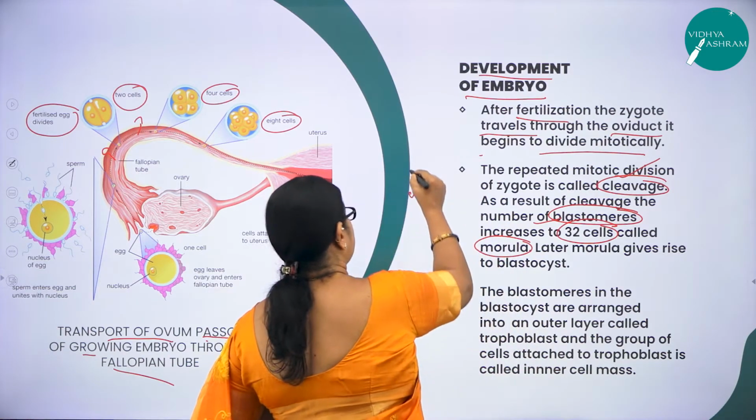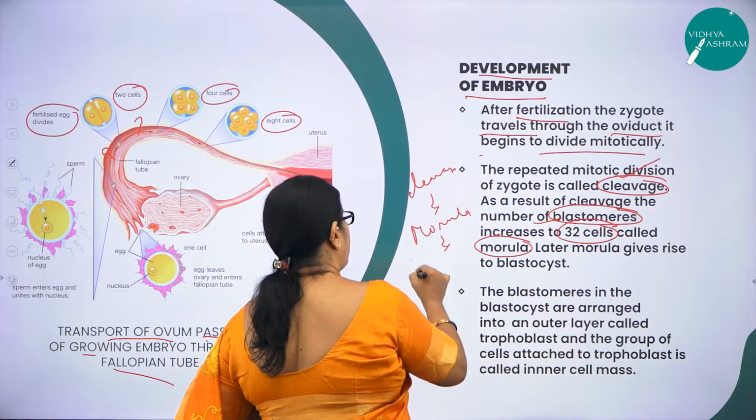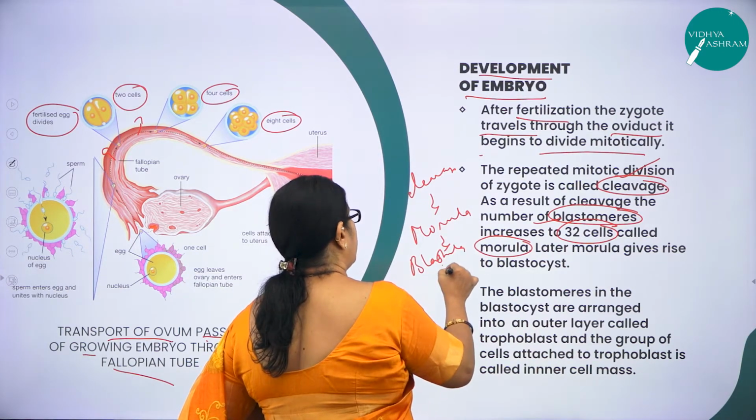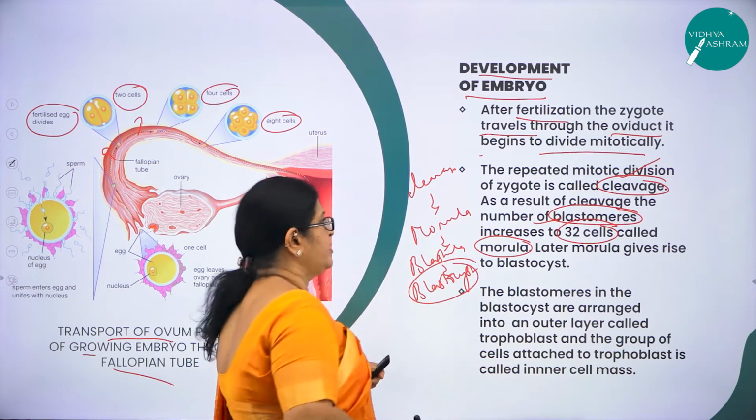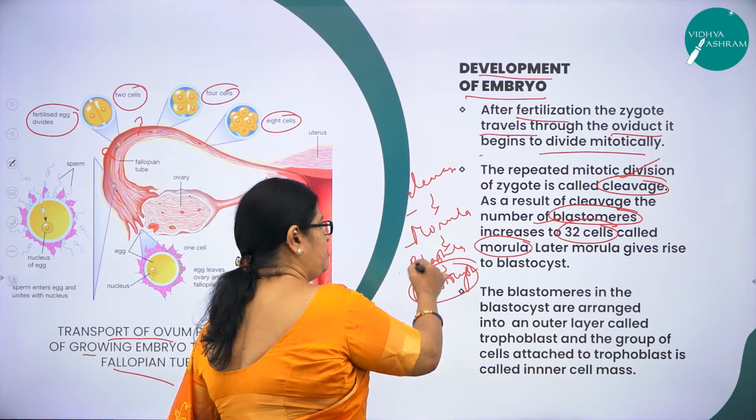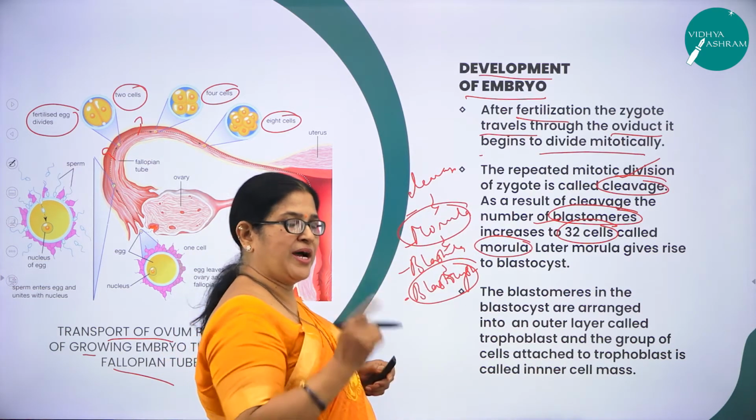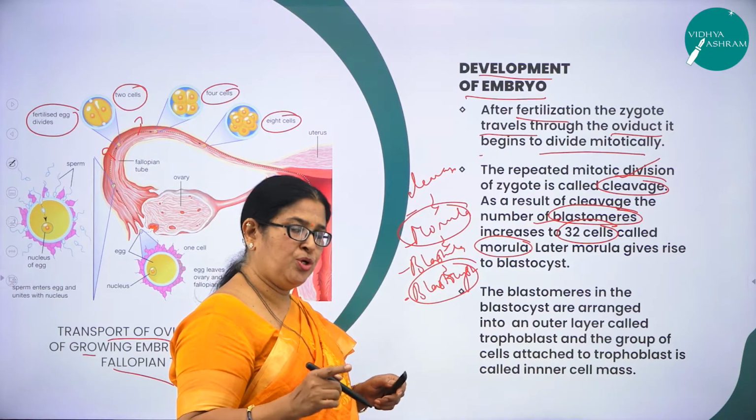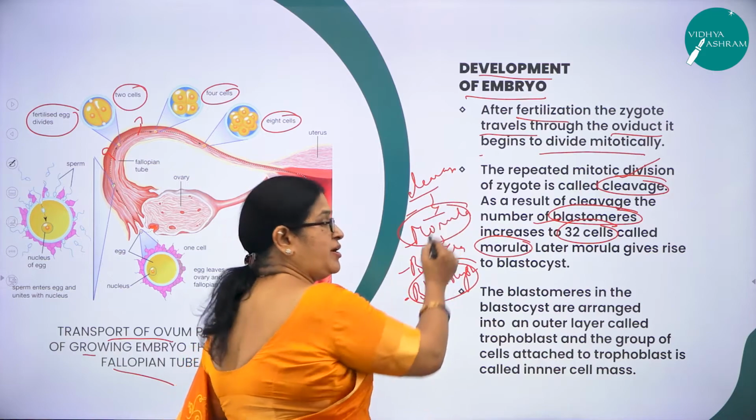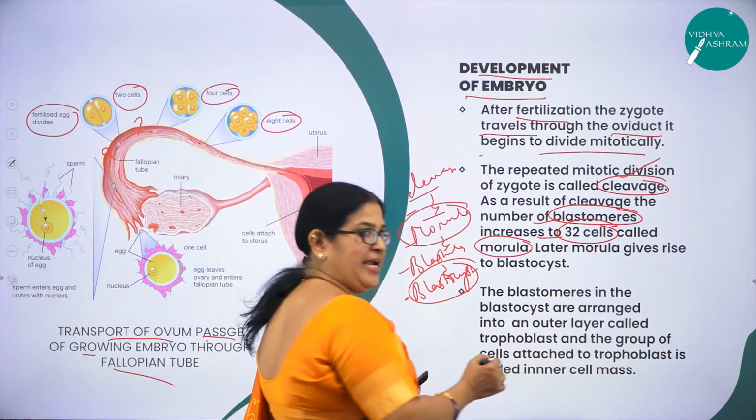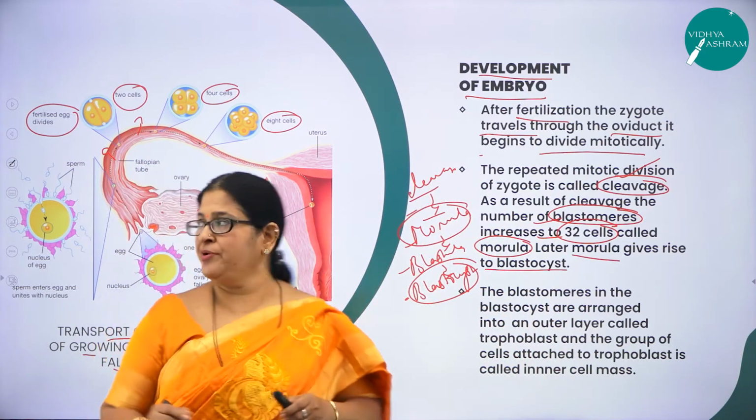So here you should remember, children, cleavage to morula, morula to blastula, blastula to blastocyst. A very important thing, right? Cleavage to morula, morula to blastocyst. So 32 cell stage is called morula. So one zygote is a single cell, will divide into 2, 2 into 4, 4 into 8, 8 into 16. So that you call it as cleavage. Morula is 32 cell stage, and later morula gives rise to what? Blastocyst. A very important concept to be noted.